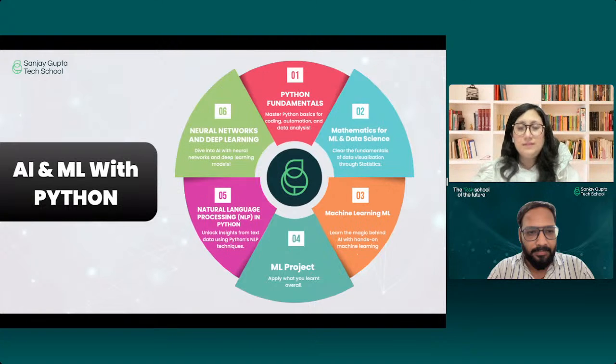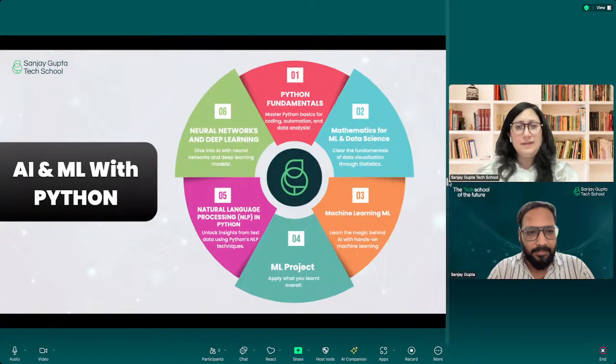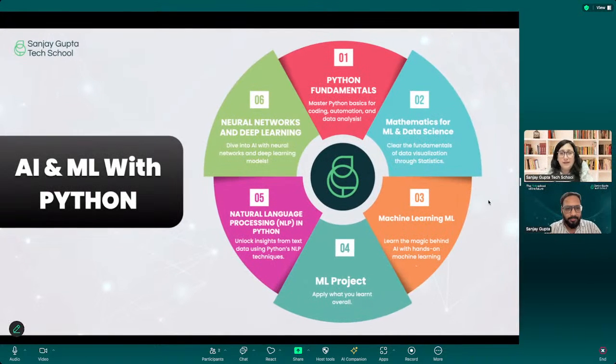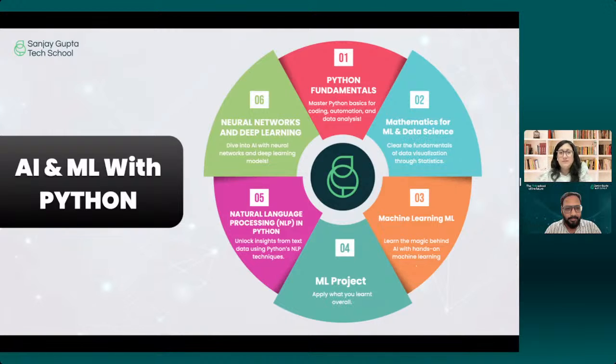So it will start from the Python fundamental introduction, where we are going to introduce you towards your first Python program and exactly what is Python, that also. Then we'll dive into the mathematics for all the ML and DL that is required. Then you will have an ML section as well, where we are going to learn about different machine learning algorithms that I'll tell you what algorithms we are going to do.